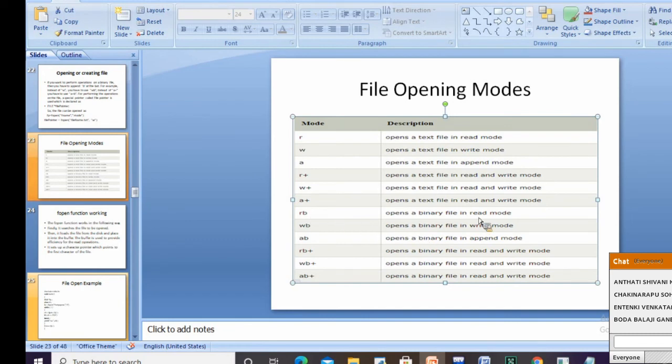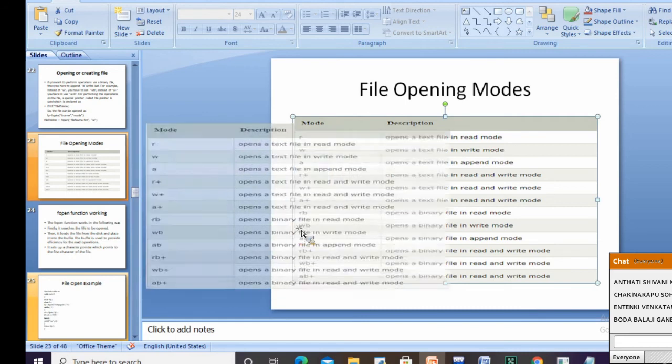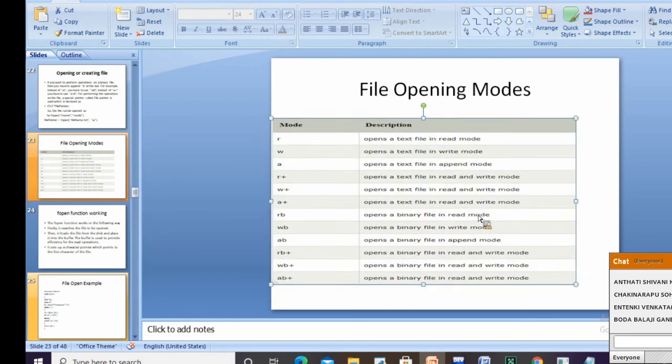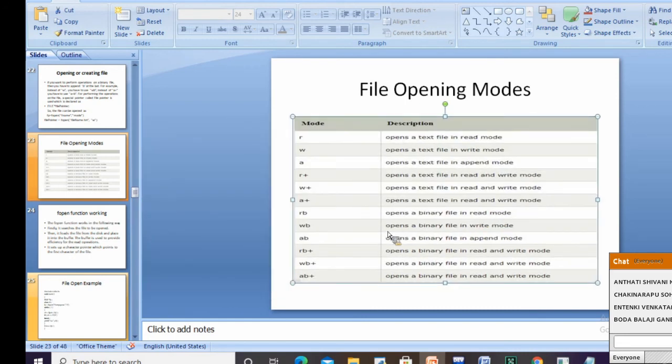RB opens a binary file in read mode. WB opens a binary file in the write mode. AB opens a binary file in append mode. RB plus opens a binary file in read and write mode. WB plus opens a binary file in read and write mode. AB plus opens a binary file in read and write mode.